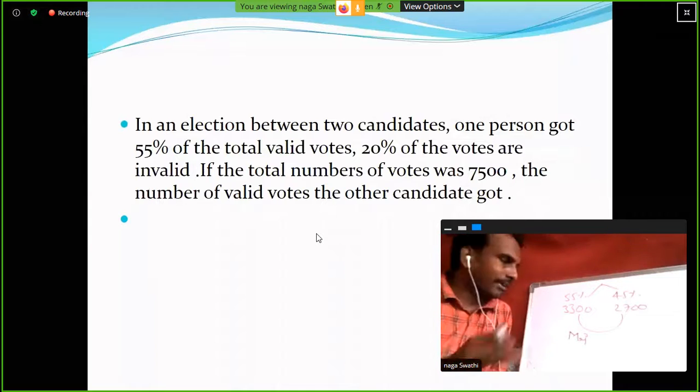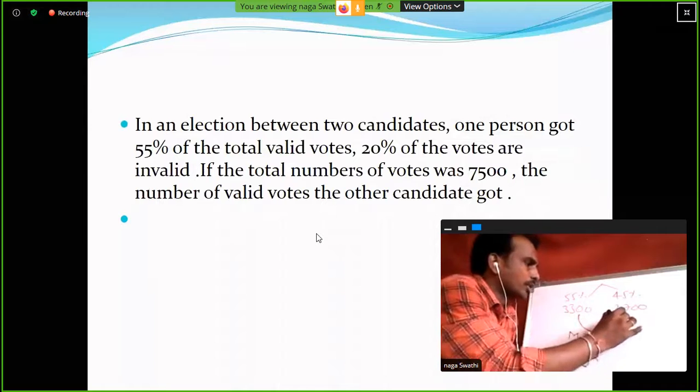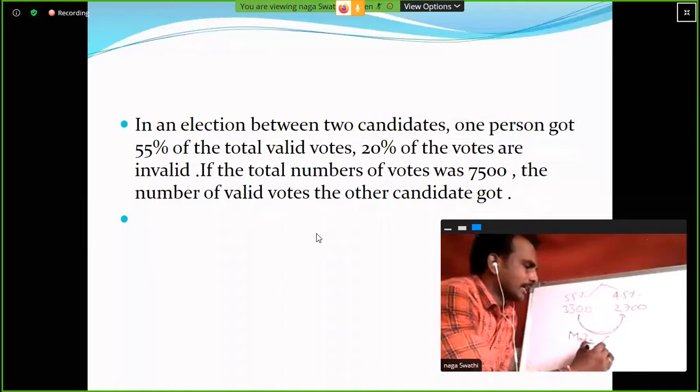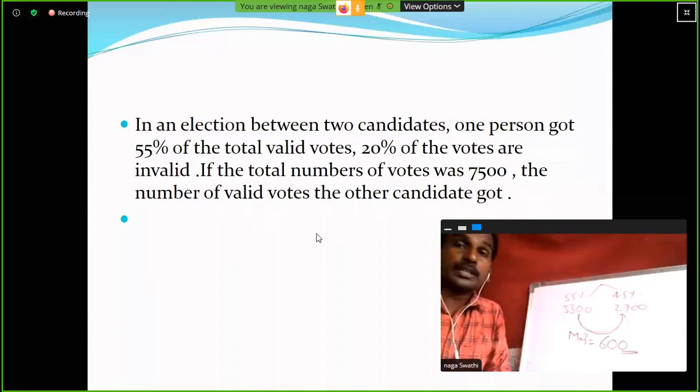Winner won by how many votes? How much is it? 3,300 minus 2,700. So 300 plus 300, 600. So here the majority is 600 votes.